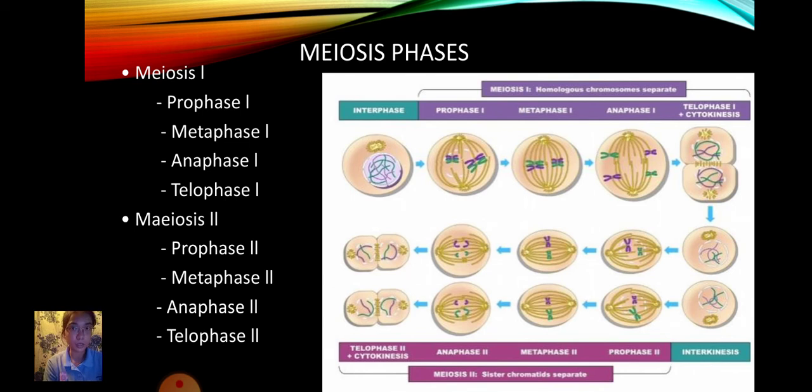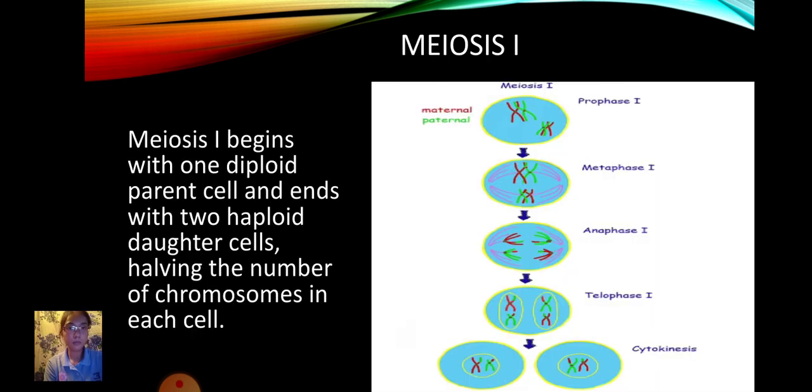Meiosis phases. Meiosis I begins with one diploid parent cell and ends with two haploid daughter cells, having half the number of chromosomes in each cell.